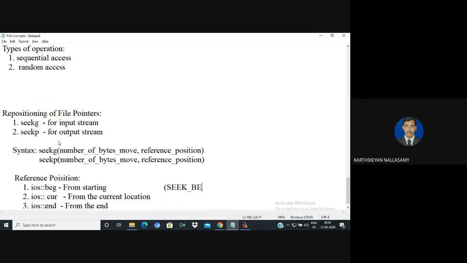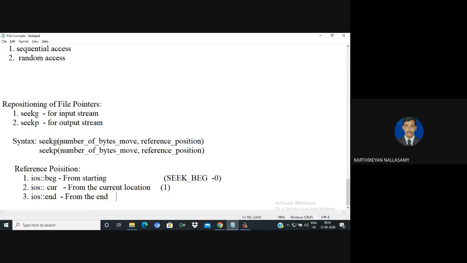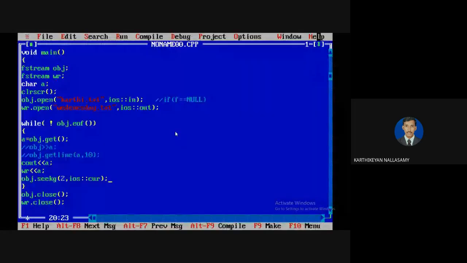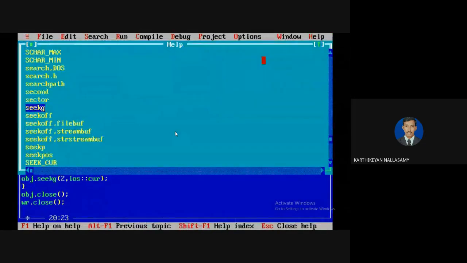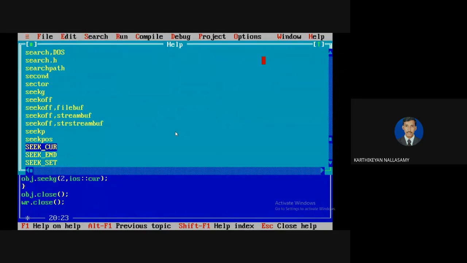So seek begin, normally we can mention as 0, and it will be represented by 1, and seek end, that is called 2. If you want, I can easily mention it. Actually, I am unable to recollect it, so I can go with the seek. So these are the 3 possible pointers.